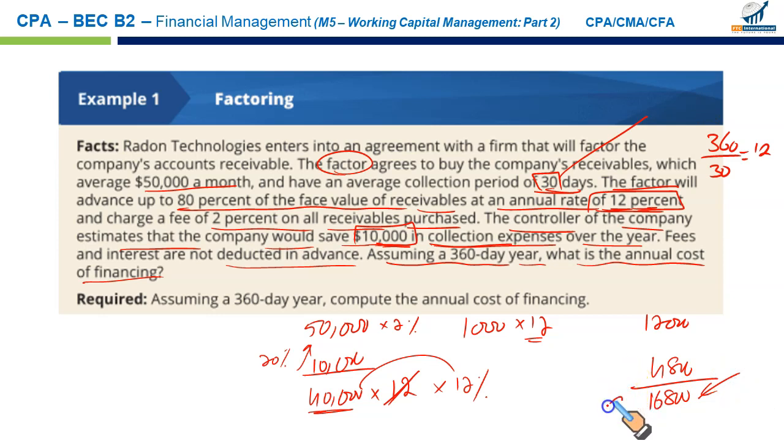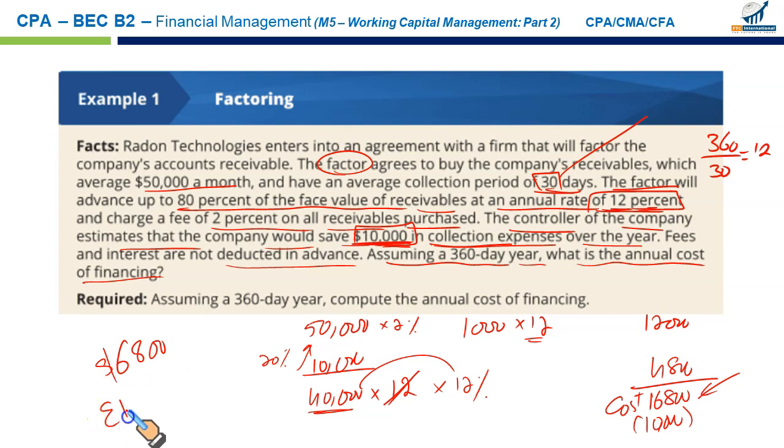Now this is the cost to you. Remember, there is a benefit also. We don't have to pay this $10,000 of collection fee. So if you calculate the net cost of factoring, it's going to be 16,800 less 10,000. The net cost of factoring is $6,800. Right?